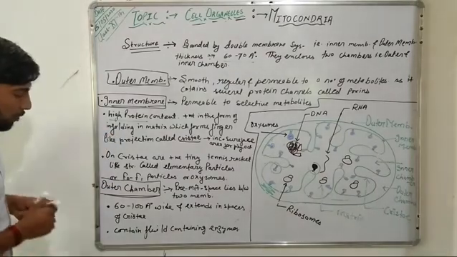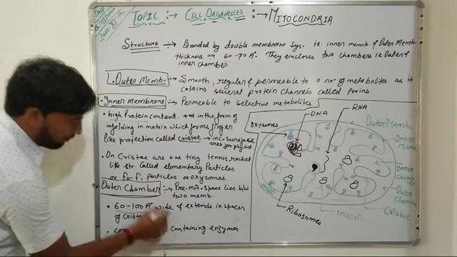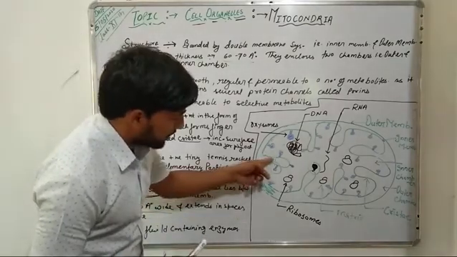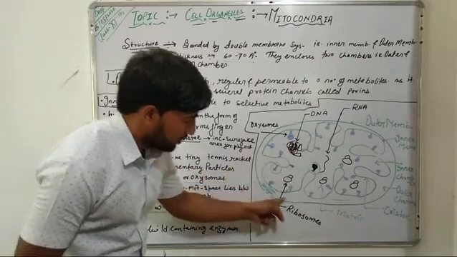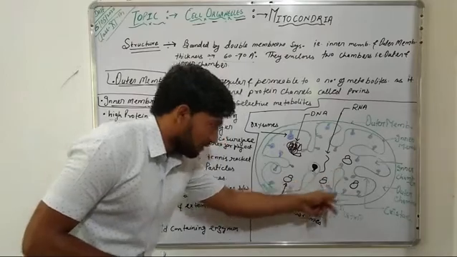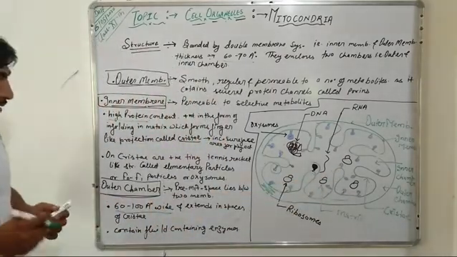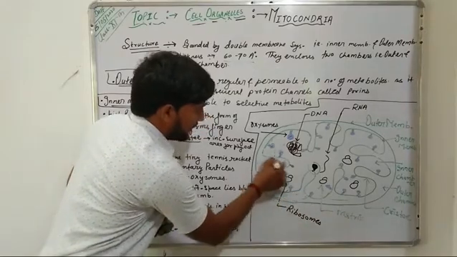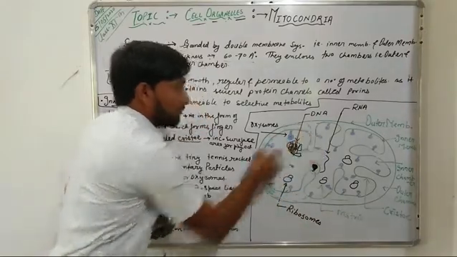It is near about 60 to 100 angstrom wide, and it also extends up to the spaces present in the cristae. Further, this outer chamber contains a fluid that contains some enzymes.